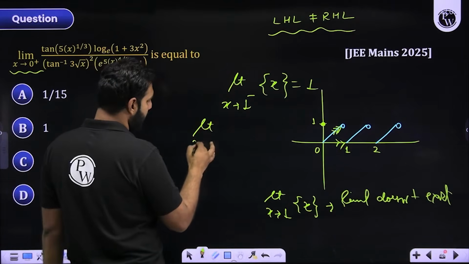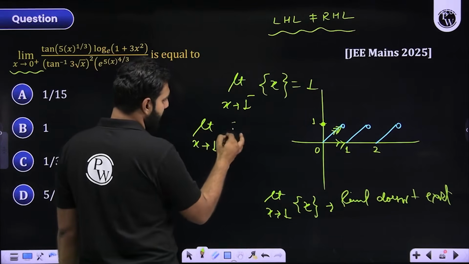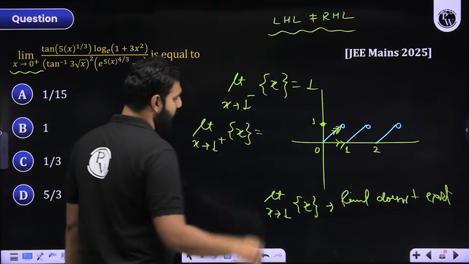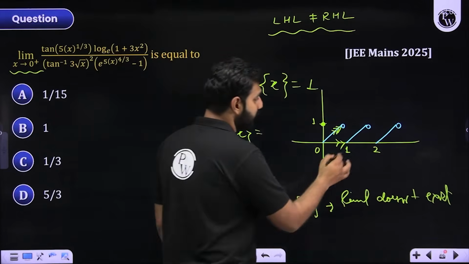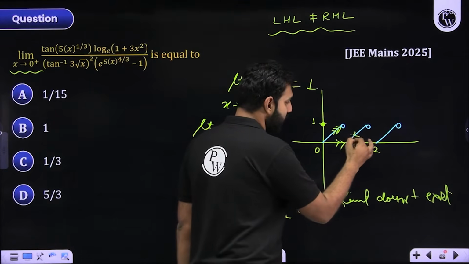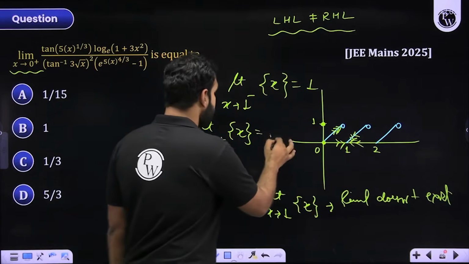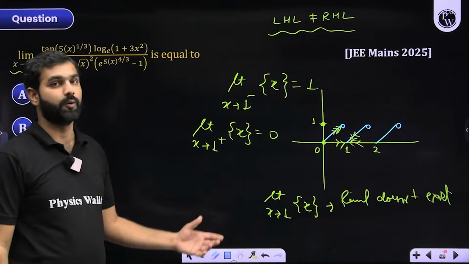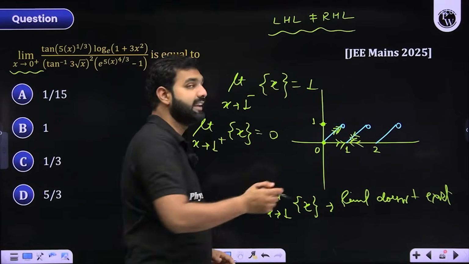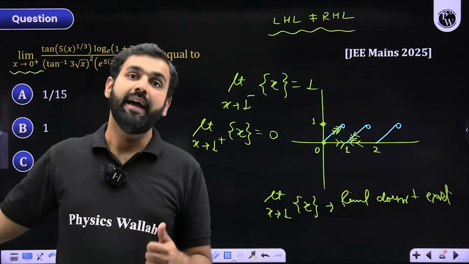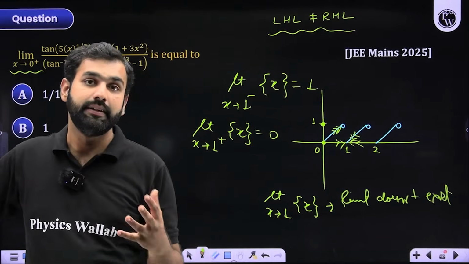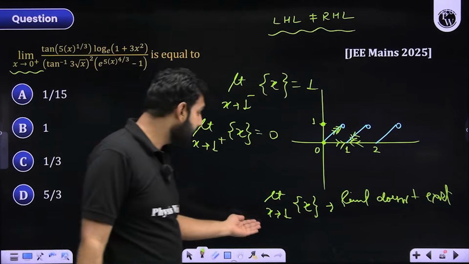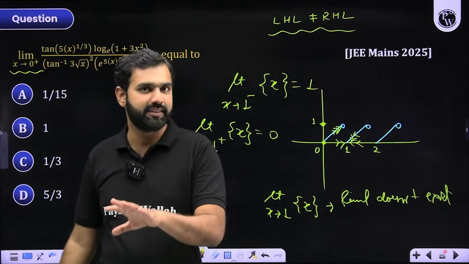When I apply x approaching 1 from right hand side on this function fraction part of x, what does it say? Sir, x is approaching 1 from right hand side, so the graph is approaching 0. I hope you can see it here. Even the right hand limit exists, that is 0. Both exist, both are finite, but both are not same. And if both of them are not same, in that case, I'll say that the limit as x approaches 1 of fraction part of x doesn't exist.